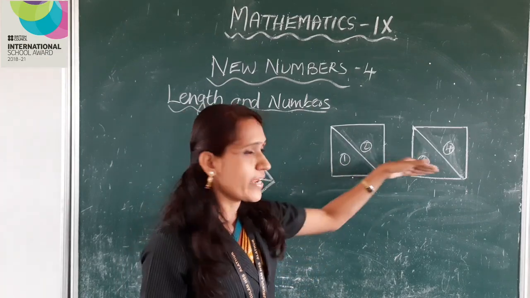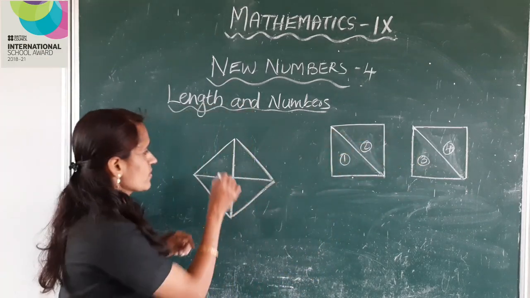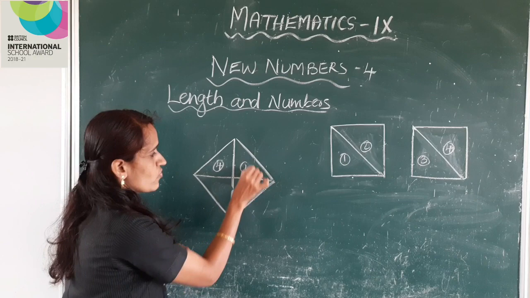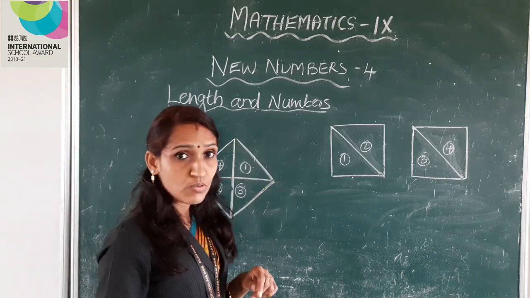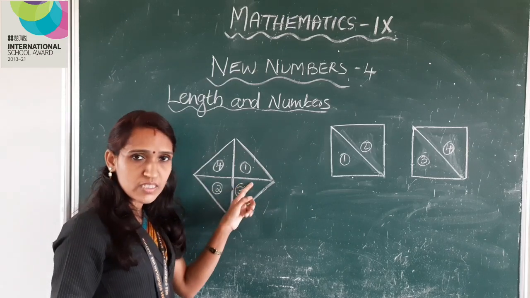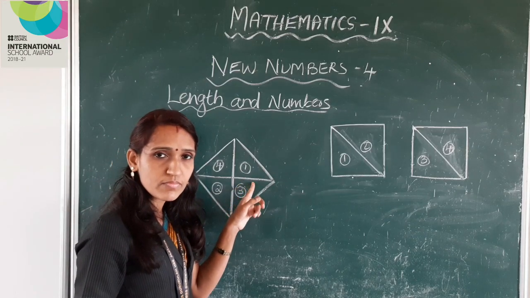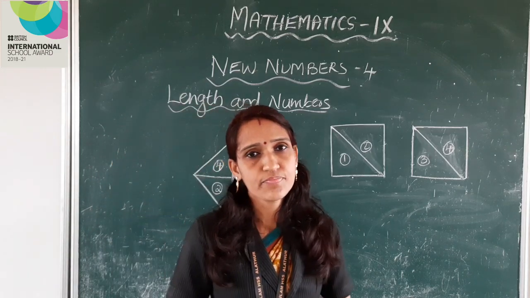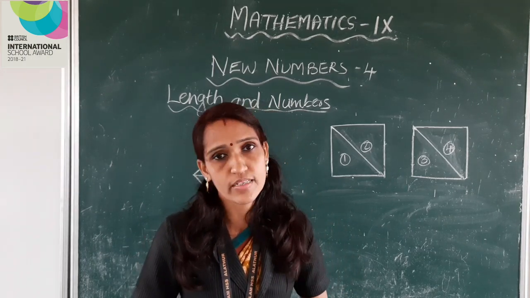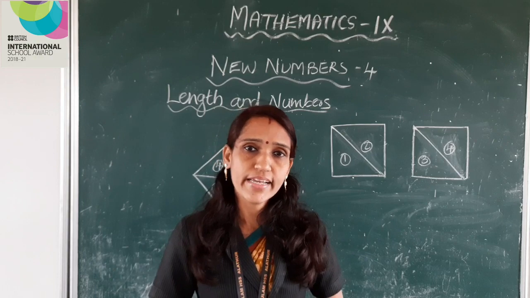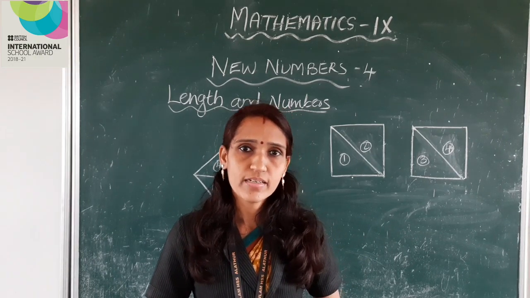Arrange these triangles like this: 4, 1, 2, 3. Now, what is the area of this square? Do you have any idea? In lower classes, you have studied how to calculate the area of a square, right?